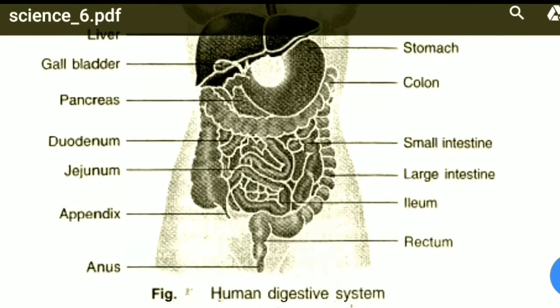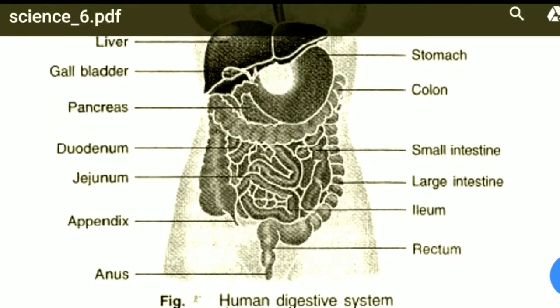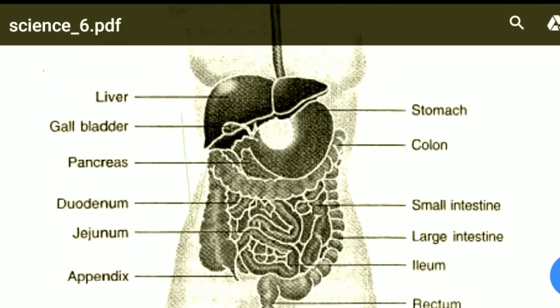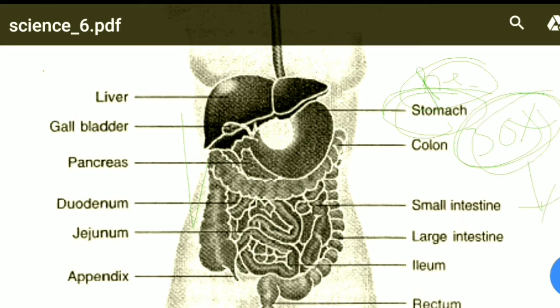In the stomach the food is partially digested. At least 30% of the proteins are digested in the stomach by pepsin, which breaks them into peptones. There is also secretion of HCl by the gastric glands, which acidifies the medium, important for the functioning of pepsin. Now the food goes to the small intestine, which receives the secretions of the liver and pancreas.